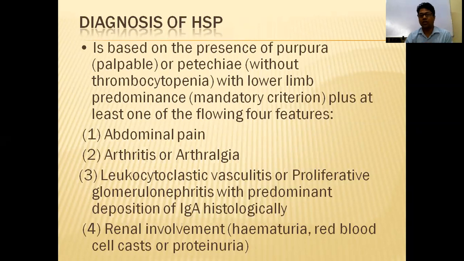So diagnosis. There is no specific test for HSP. It is always a clinical diagnosis. When you get a baby with rash on the lower extremities with abdominal pain or joint pain, HSP is always the first diagnosis, because there is no definite lab diagnosis. If you want confirmation, then you have to take a biopsy of the tissue. Then you will get the histopathology changes. So it is a clinical diagnosis.